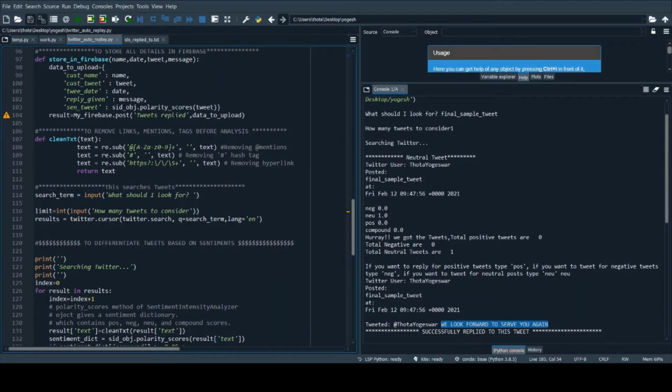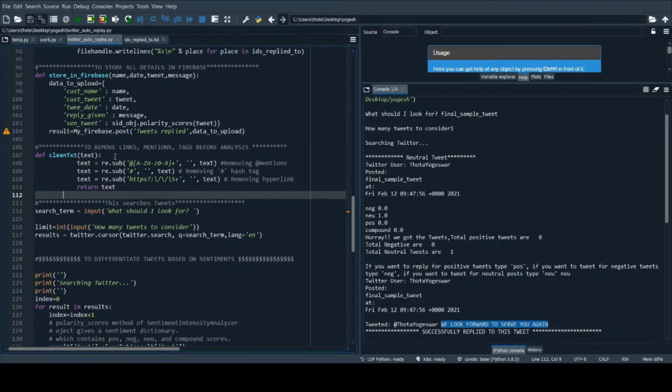Now, this particular function of code just cleans the text from the tweets. When we are considering the sentiment analysis, we don't want our text containing mentions with at-symbols, hashtags, and also hyperlinks. Why? Because these disturb our sentiment analysis, which is meant to just analyze the statement and tell whether it is positive, negative, or neutral. So for that reason, I'm declaring this function, and I'm removing all the mentions, hashtags, and hyperlinks from that tweet.